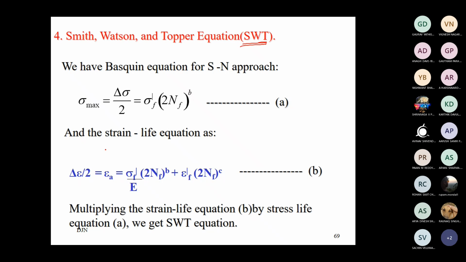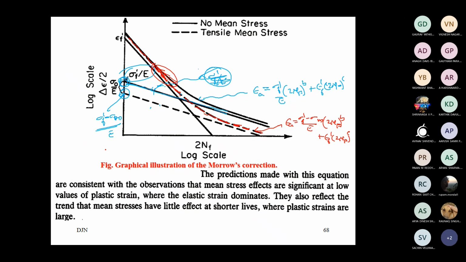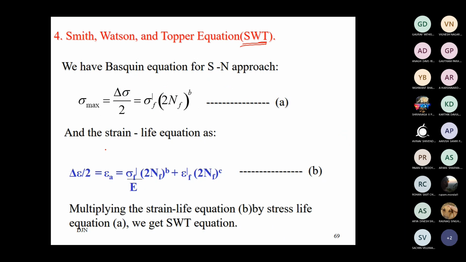Now what happens as per Morrow, on the plastic side, though he says the stress is getting relaxed, it is not known to be the right way. The equation was still not giving the correct prediction when compared with the practical case. Practically, when you test the component with that mean stress and load it with some cyclic load, the real-life behavior is not as predicted by Morrow's equation. And that is why the Smith-Watson relation